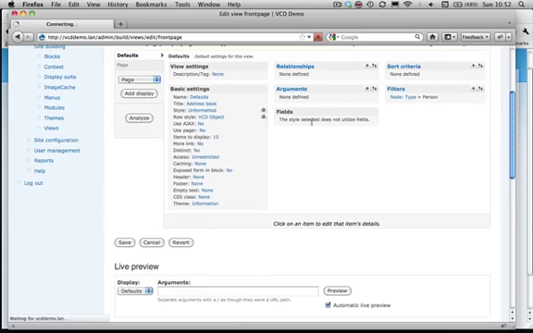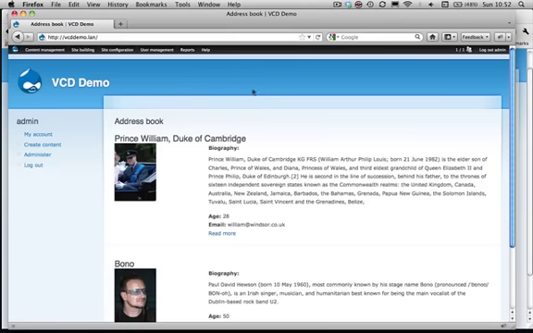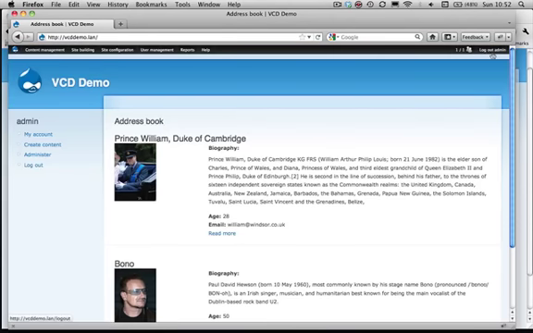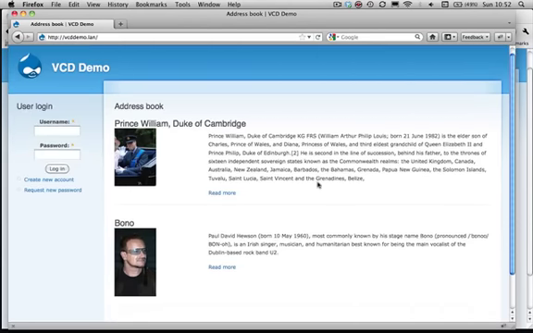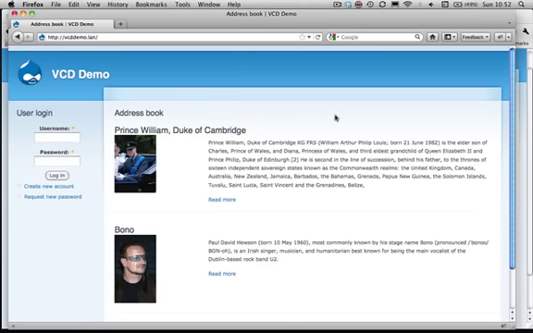Let's save this and let's check out our front page. Let's click on VCD demo. We're still logged in as an admin user. You see our sensitive information, and when we log out, no more sensitive information. So that's what the VCD module does.